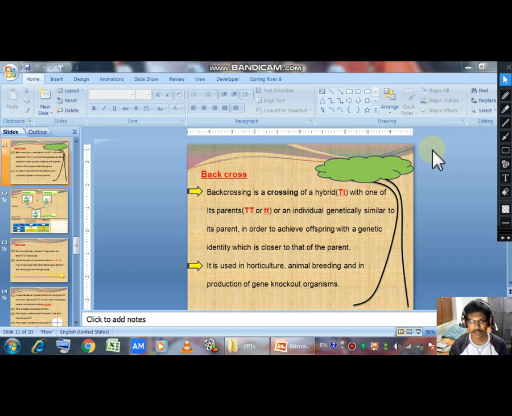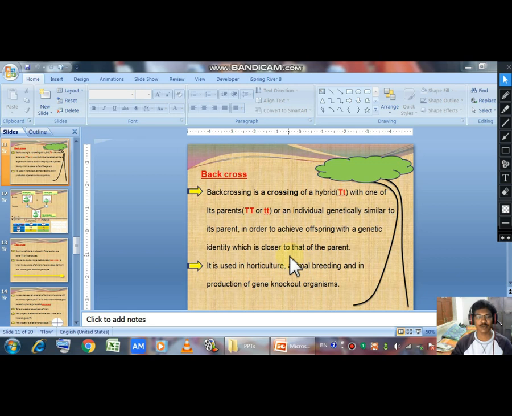Okay, here back cross. Back crossing is a crossing of a hybrid, a capital T and small t, with one of its parents, capital T or small t, which means homozygous parents, or an individual genetically similar to its parents, in order to achieve offspring with a genetic identity which is closer to that of the parent.